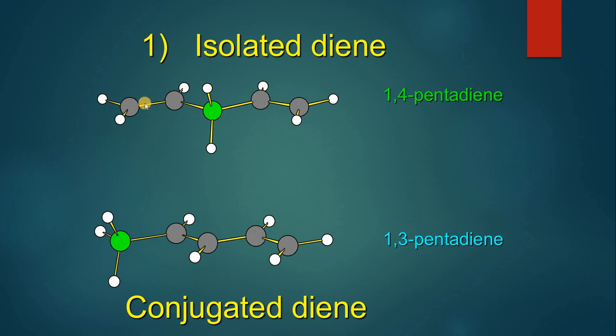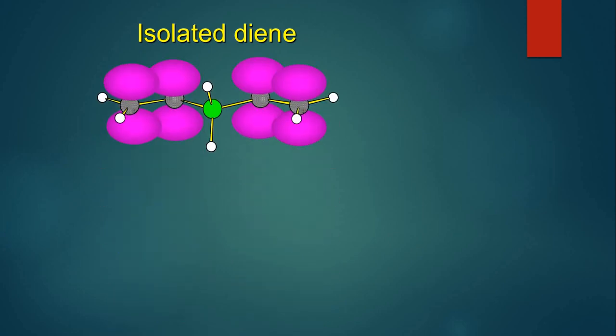Now can you see these pi electronic clouds? I'll show you in the next slide how pi electronic clouds interact with each other when there is an isolated system and when there is a conjugated system. In the next slide, the pi electronic cloud is being shown on these respective molecules. In case of isolated diene, again this is the structure of 1,4-pentadiene.